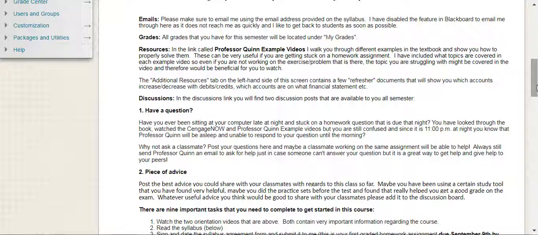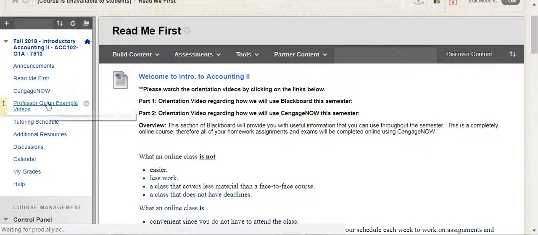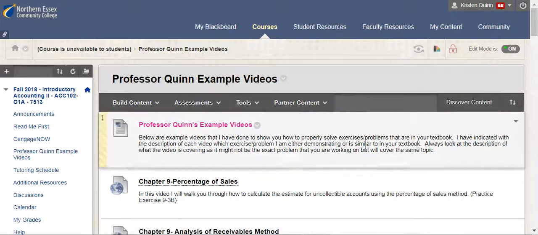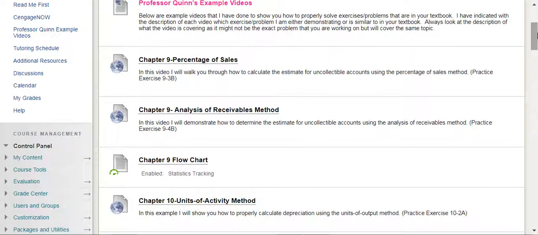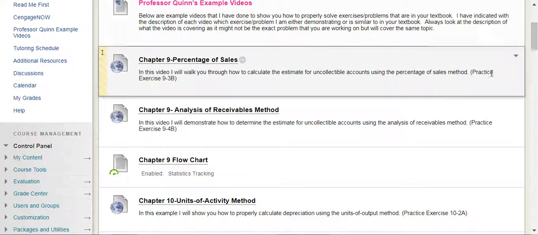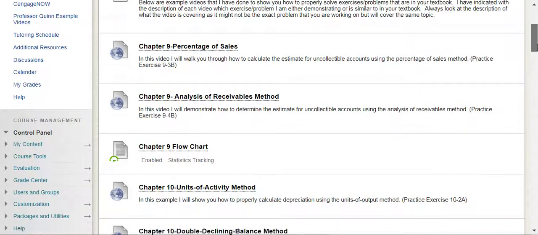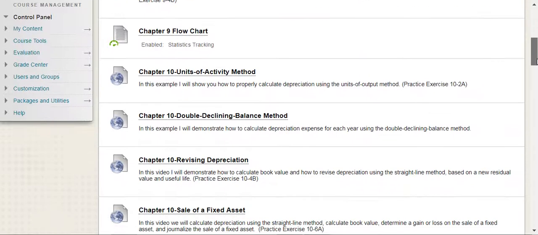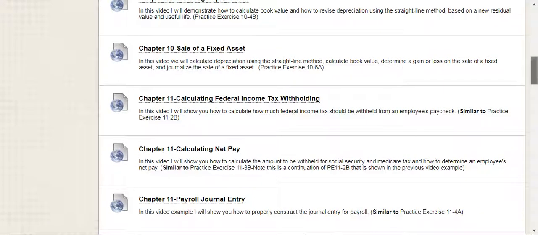In terms of resources that you'll find here in Blackboard, the first one is called Professor Quinn Example Videos. So over here you see a link called Professor Quinn Example Videos. These are YouTube videos where I go through either the same exercise or problem in your textbook or a similar one, and I've indicated here which one I'm covering or which one it's similar to, and I've also included the topic. So even if I'm not covering the exact question that you're working on, I might be covering the topic.